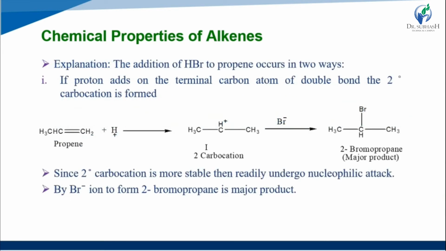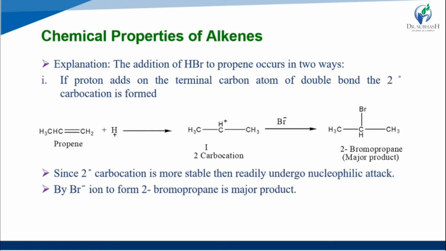Now the explanation. The addition of HBr to propene occurs in two steps. First, the proton adds to the terminal carbon atom of the double bond and a secondary carbocation is formed. So propene plus H plus gives a cation, with the positive charge on the second carbon.